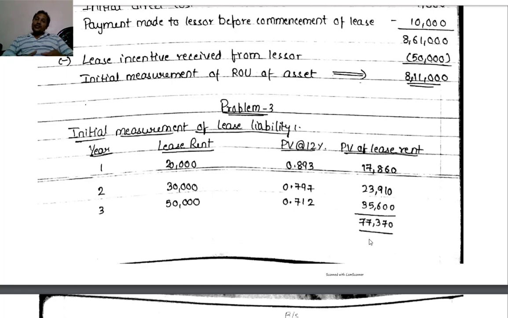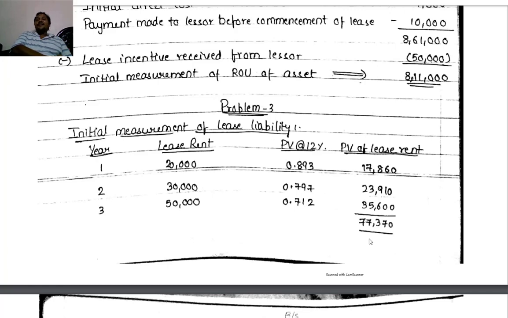Total comes to 77,370, the present value of lease payments. This is nothing but the initial measurement of lease liability. So in the balance sheet, the initial lease liability has to be recorded at 77,370.